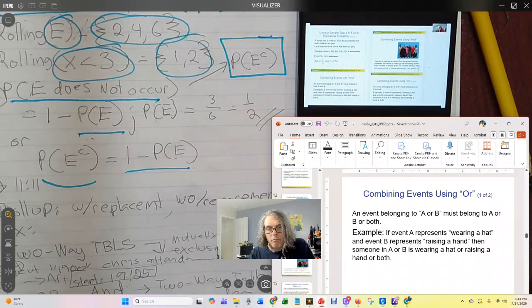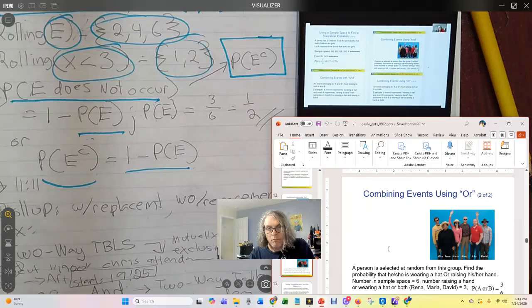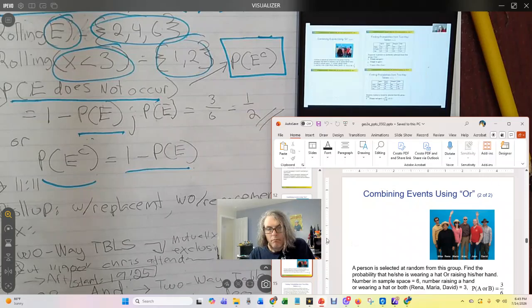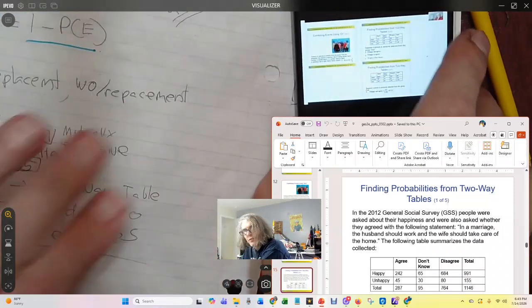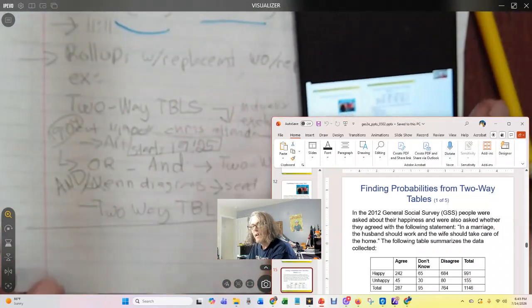Then we'll get into and statements. And statements: it's the lady in the pink and the dude in the Indiana Jones hat. That's and, including both of these. Or is including only the lady in the pink or the dude in the Indiana Jones hat. Or. So we will pick this up, and also get into mutually exclusive concepts in the next videos.